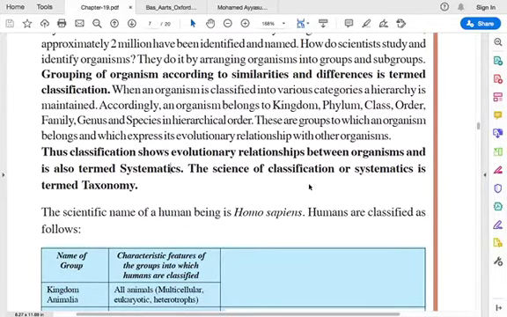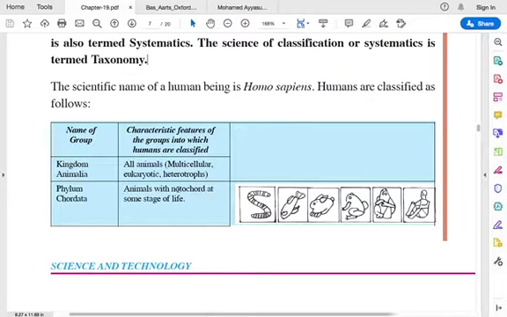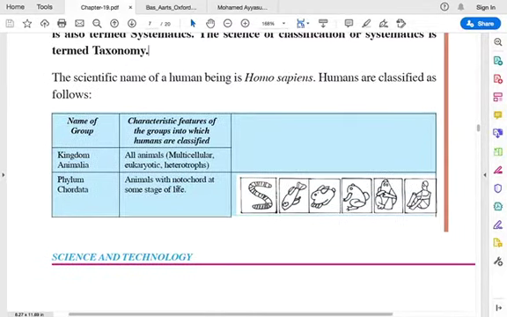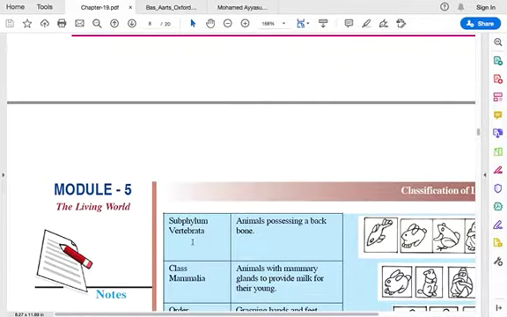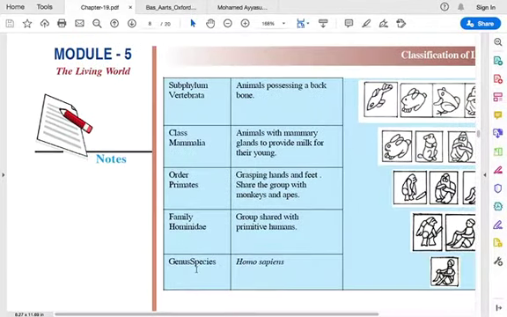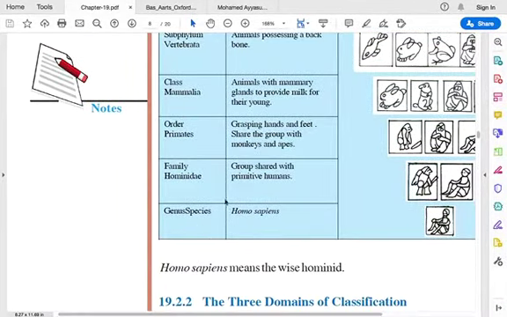And if it is a main definition like this, the science of classification or systematics is termed taxonomy. So these are new terms that define certain things. You have to remember all this because it might come in the exam. Okay, and we have further classified. There are kingdom, phylum, subphylum, class, order, family, and genus, that is species.